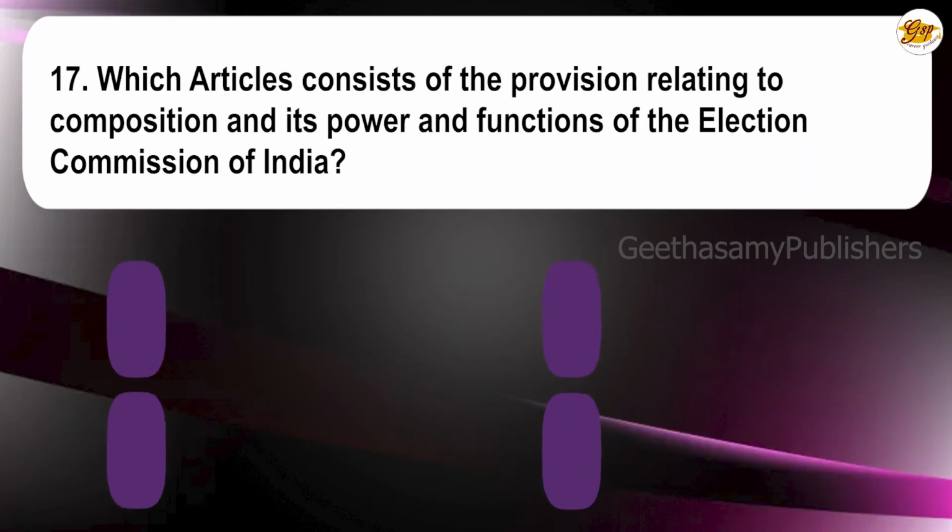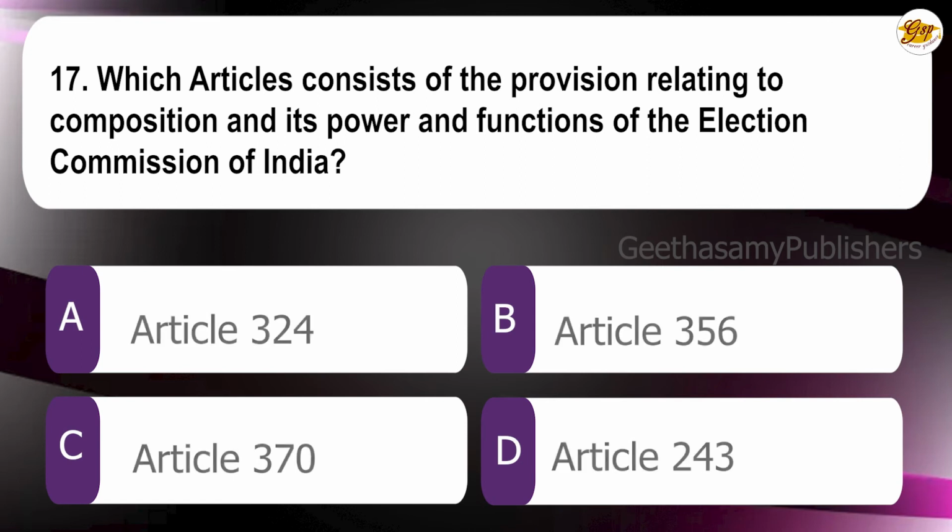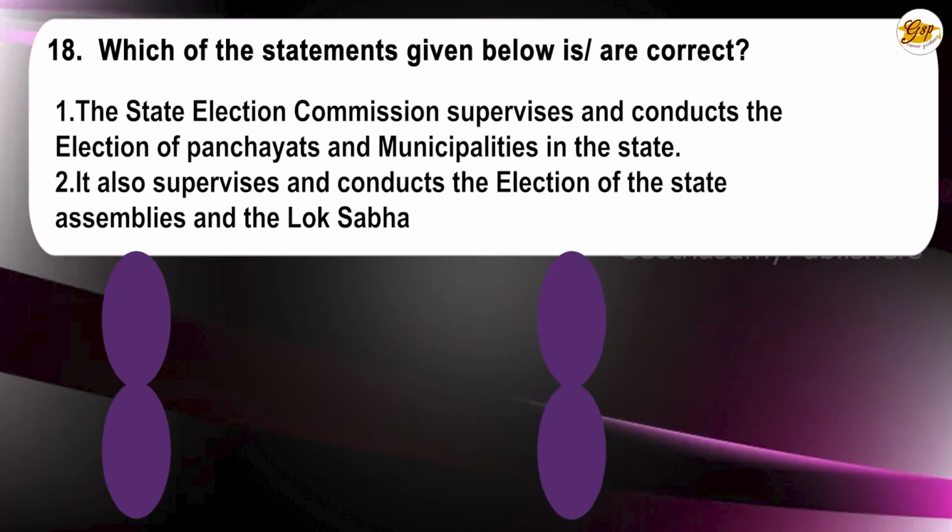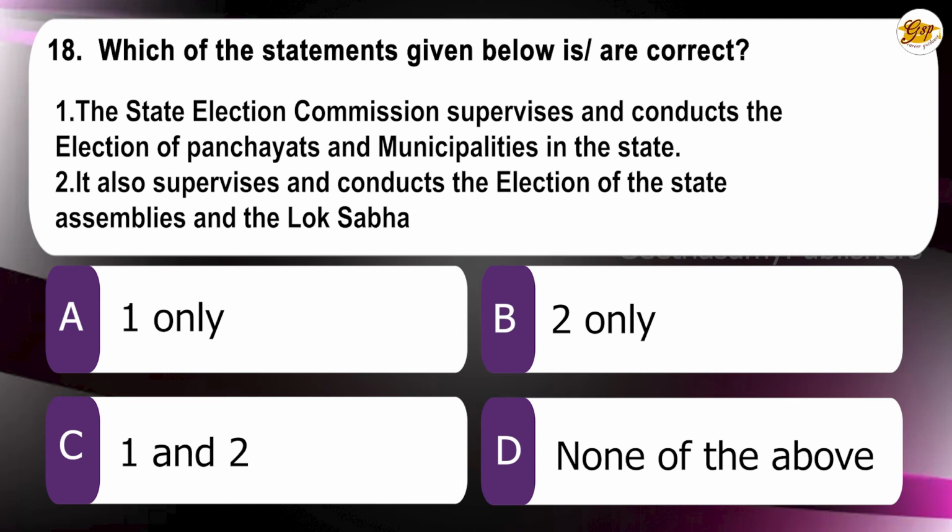2000. 17th question: Which article contains the provisions relating to the composition, powers and functions of the Election Commission of India? A. Article 324, B. Article 356, C. Article 370, D. Article 243. The correct answer is A. Article 324. 18th question: Which of the statements given below is correct? 1.